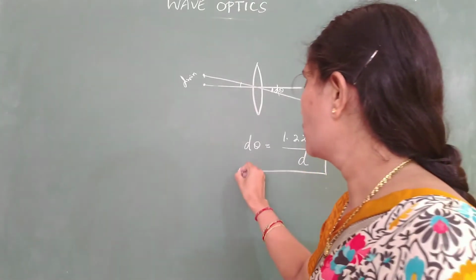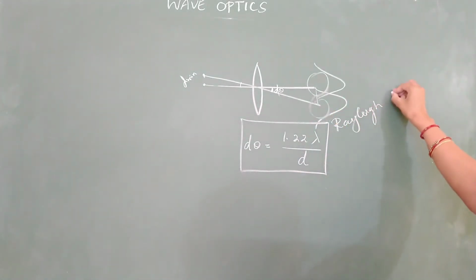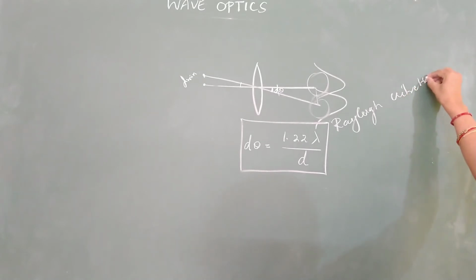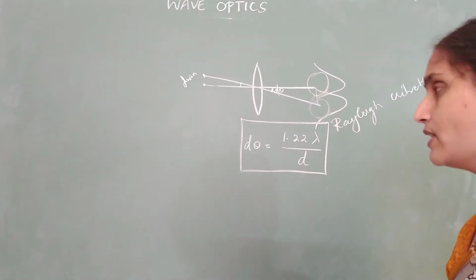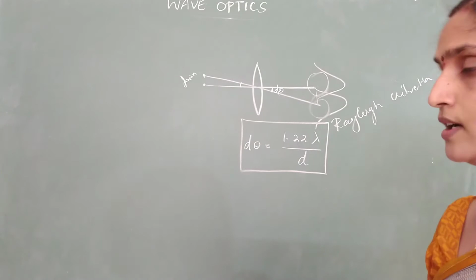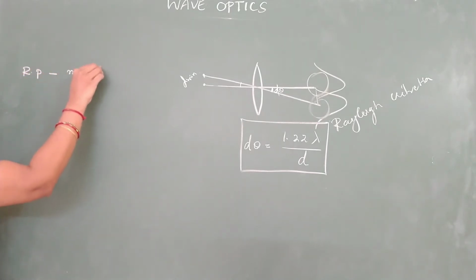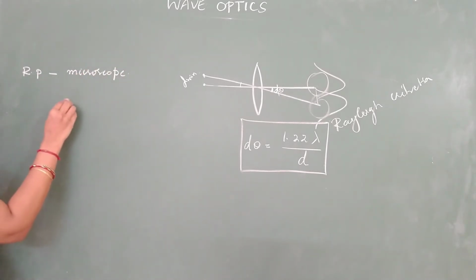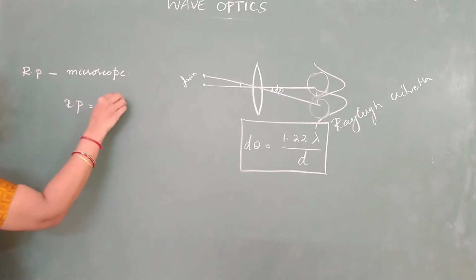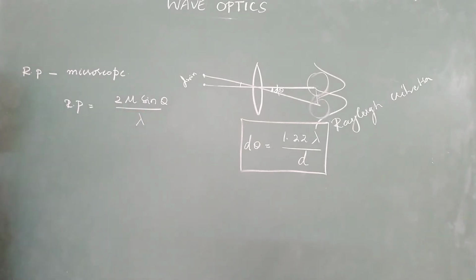So this was actually proved by Rayleigh. That's why we call this Rayleigh's criteria for resolution. Based on this Rayleigh's criteria, we have calculated the resolving power of microscope and telescope. What is the resolving power of microscope and telescope? I am not going to show you the derivation here. The resolving power of microscope comes out to be 2 mu sine theta divided by lambda.